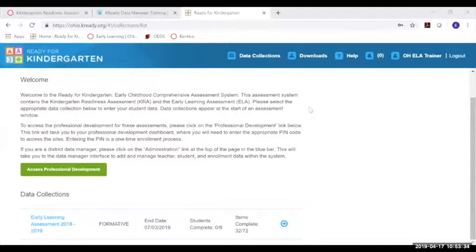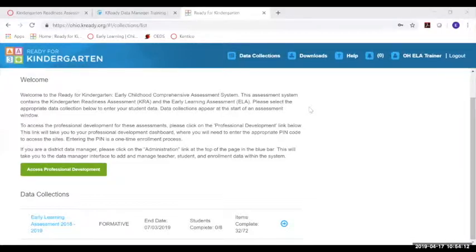So currently, teachers have access to look at individual student data, whereas the data managers just have the SKB report and the learning progression report. And as a reminder, the SKB report is very similar to the KRA's item completion report, whereas on the SKB report, it's all 72 SKBs. If you generate that report, you will be able to see whether a score has been entered for any one of those SKBs.